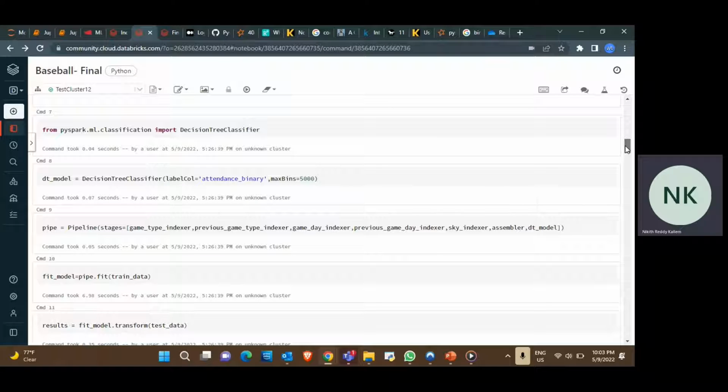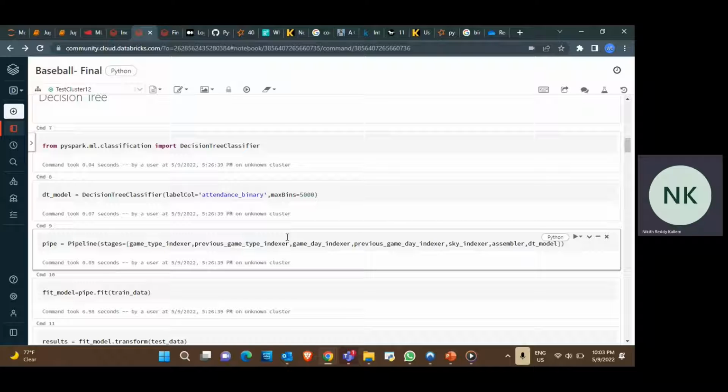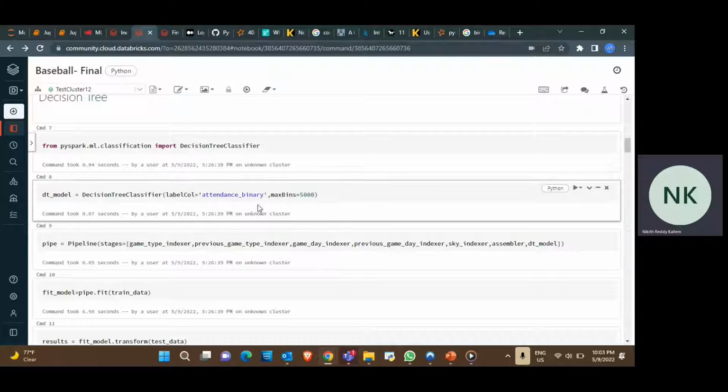For the decision tree, our target variable is attendance binary. It predicts whether the attendance at our match will be either less than 30,000 or greater than 30,000. If it is less than 30,000, it will be false, 0.